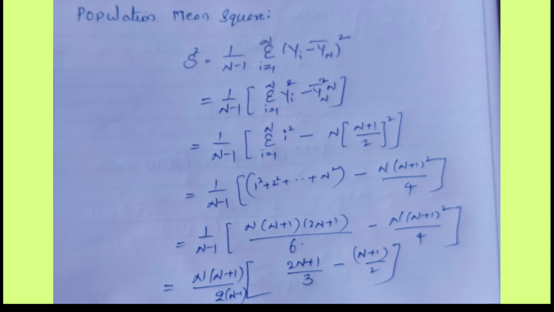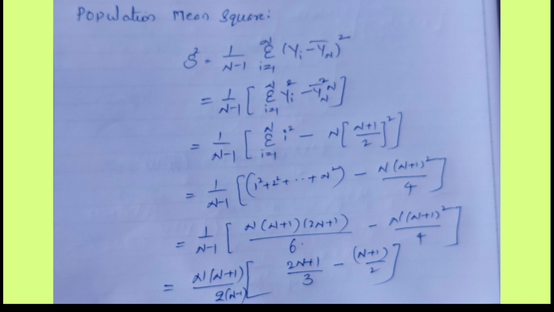We substitute that value. So S² equals 1/(N − 1) times [N(N + 1)(2N + 1)/6 minus N(N + 1)²/4]. We take common N(N + 1)/2, with the N − 1 already there. So we get (2N + 1)/3 minus (N + 1)/2.